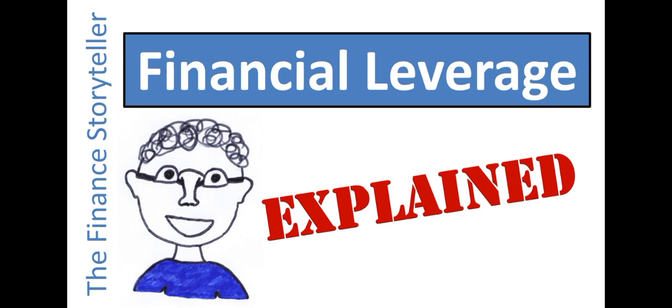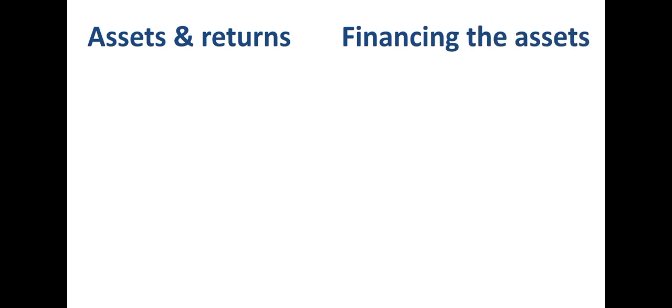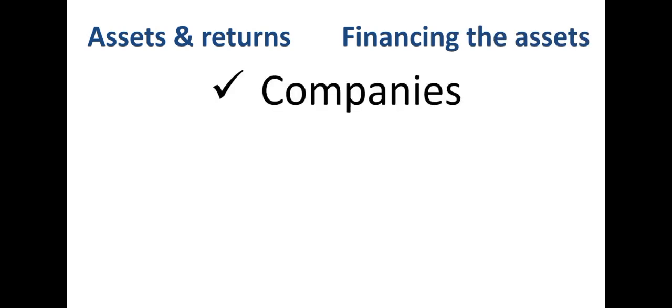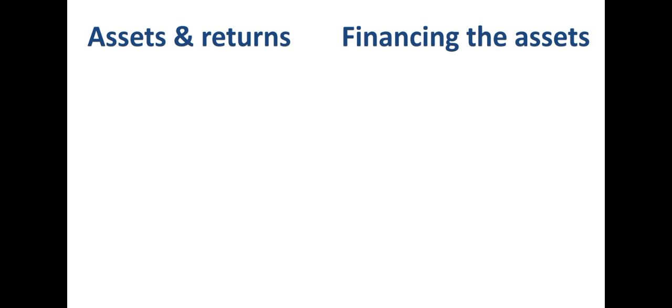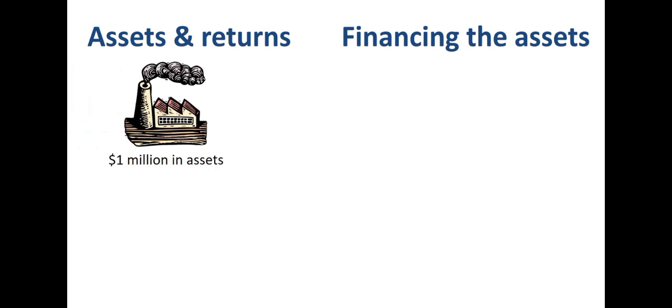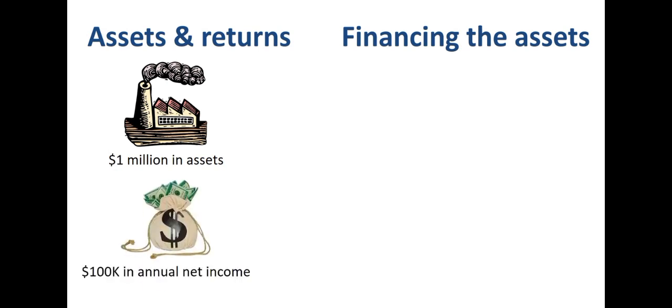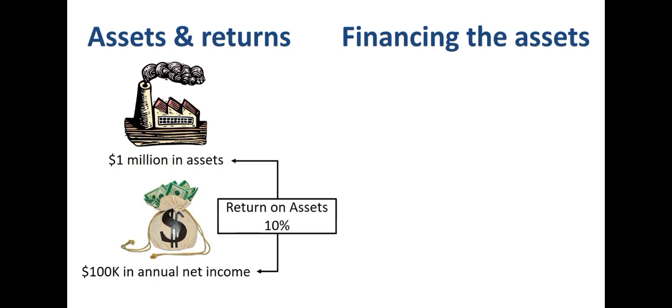What is financial leverage? Financial leverage is a story of assets and their returns on one side, and the way the assets are financed on the other side. The concept of financial leverage can be applied to companies, investment portfolios, and even to the house you own. In this example, we look at a factory with $1 million in assets: buildings, machines, inventory, etc. These assets generate an annual net income of $100,000. The return on assets is therefore 10%: 100k in net income divided by $1 million in assets.